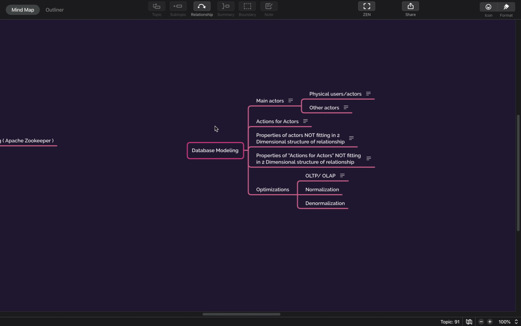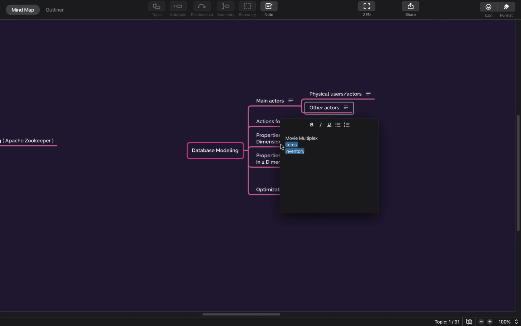So when we talk about a shop, there is a customer. First we need to find out who the main actors are. Main actors could be physical users like customers or employees, and there could be certain actors which are not physical but still are main actors. Examples could be inventory, items.